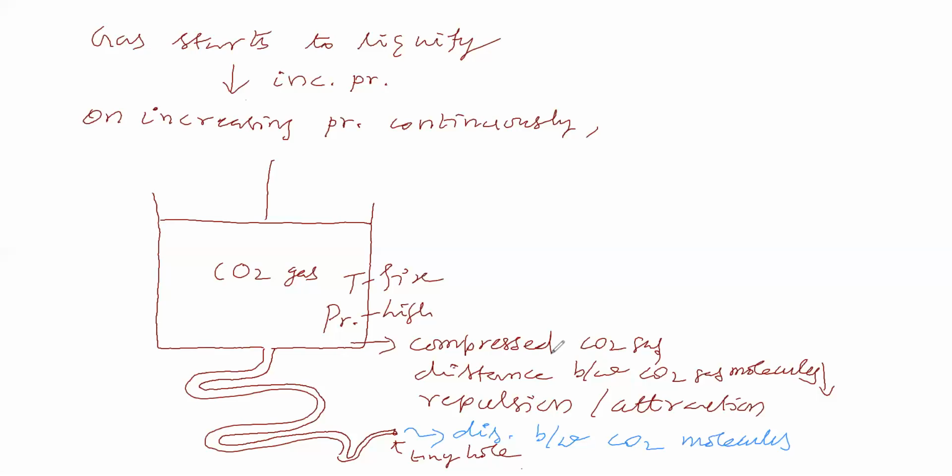Compressed means molecules are made to be closer. Free in the sense distance between molecules will be high. Now it came out through a tiny hole. It came out, now it is outside. Outside, in the sense, it is somewhat free when compared to compressed carbon dioxide gas, or it is still as compressed as before, or more compressed. What do you think?